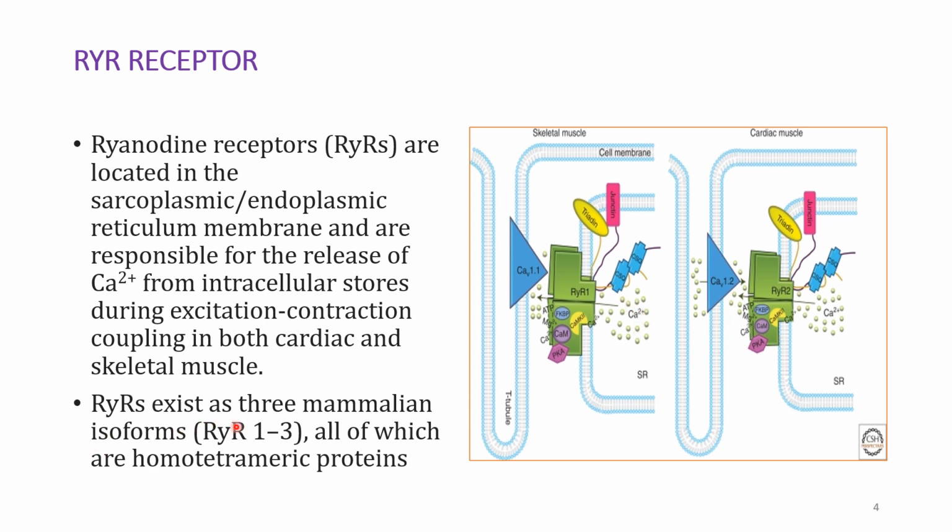These RYRs exist in three isoforms in mammals: RYR1, RYR2 and RYR3. All of these are homotetrameric proteins, so they are made up of homotetramers. Here we are exclusively talking about the RYR1 receptor. This receptor is coupled to the voltage gated calcium channel, that is Cav1.1 in skeletal muscle, and voltage gated calcium channel Cav1.2 in the cardiac muscle.